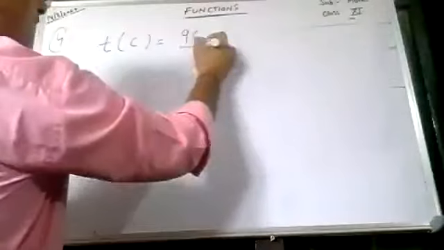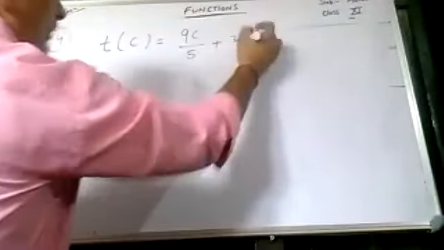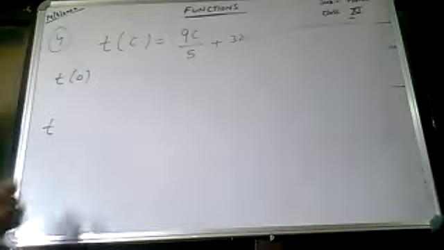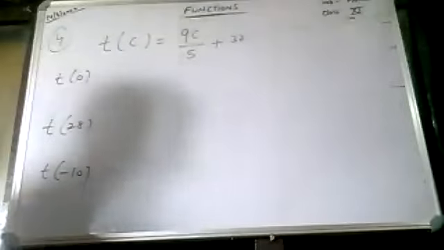Next, Maithili, read. Next question, children, this was easy. The function T which maps temperature in degree Celsius into temperature in degree Fahrenheit is defined by T(C) is equal to 9C by 5 plus 32. First find the parts: T(0), T(28), T(-10). The value of C when T is 212, the last part, we will read later.